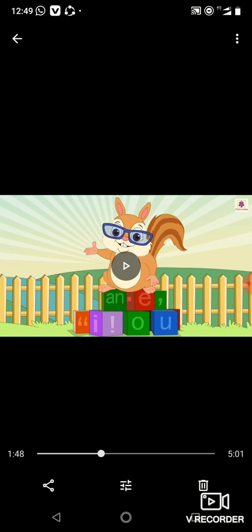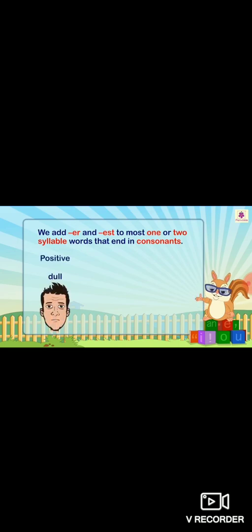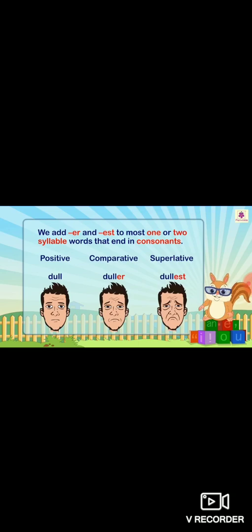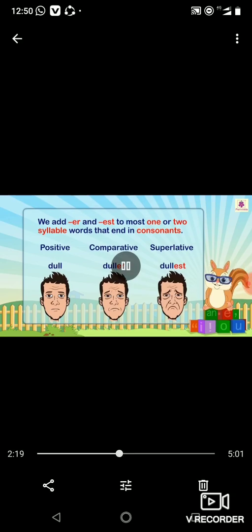Now how to form these degrees of comparison? Let's see it. Now, how to change a word into positive, comparative and superlative degrees. Let's learn it. Look, rules. What are the different rules? Here the rules are. We add ER and EST to one or two syllable words that end in a consonant. Example: dull, duller, dullest. Now look at this. Positive dull.